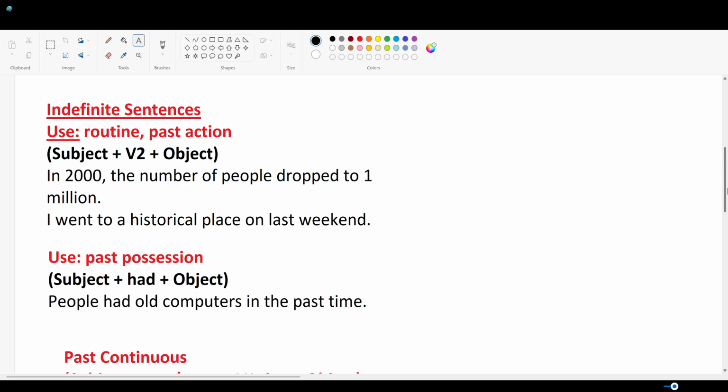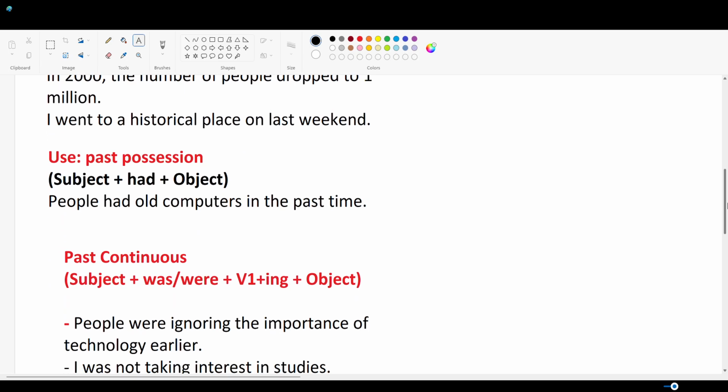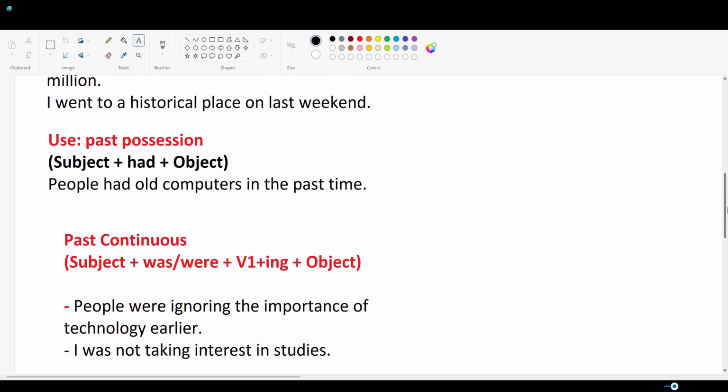Keep in mind, to use past indefinite sentences, you have to learn the second form of all the verbs. That is why it is important to go through the forms of verb table. You have it in your application in the English Academy app. You can go through it and learn all of them.